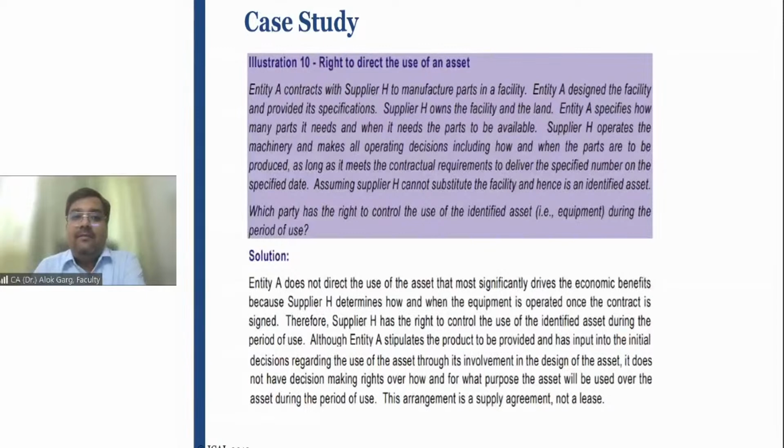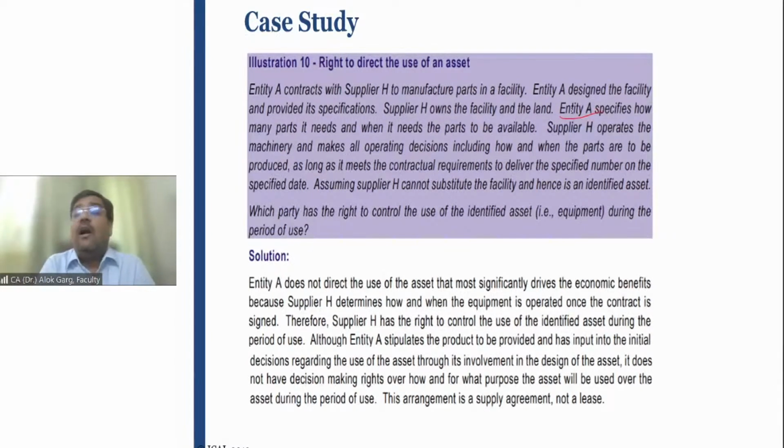Another example: entity A contracts with supplier H to manufacture parts in a facility, meaning in a factory. Entity A designed the facility and provided its specifications. Supplier H has the factory and the land, right?